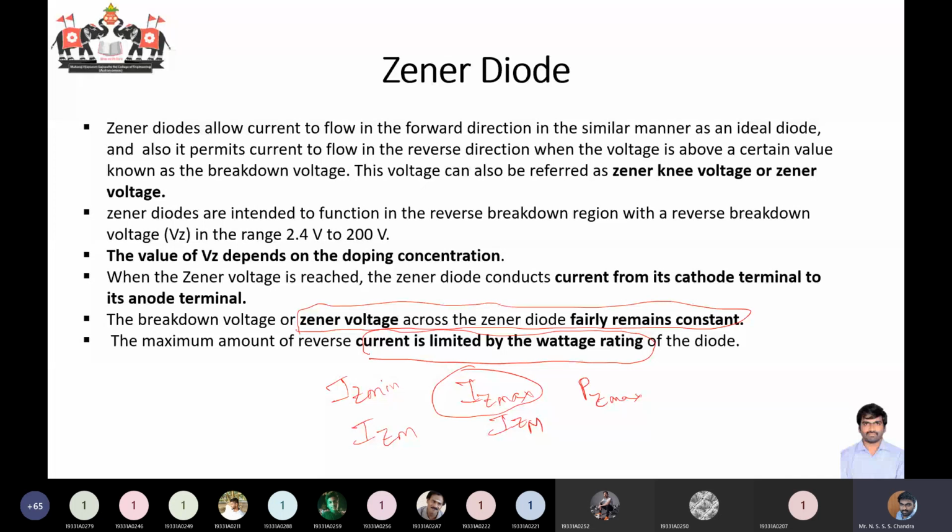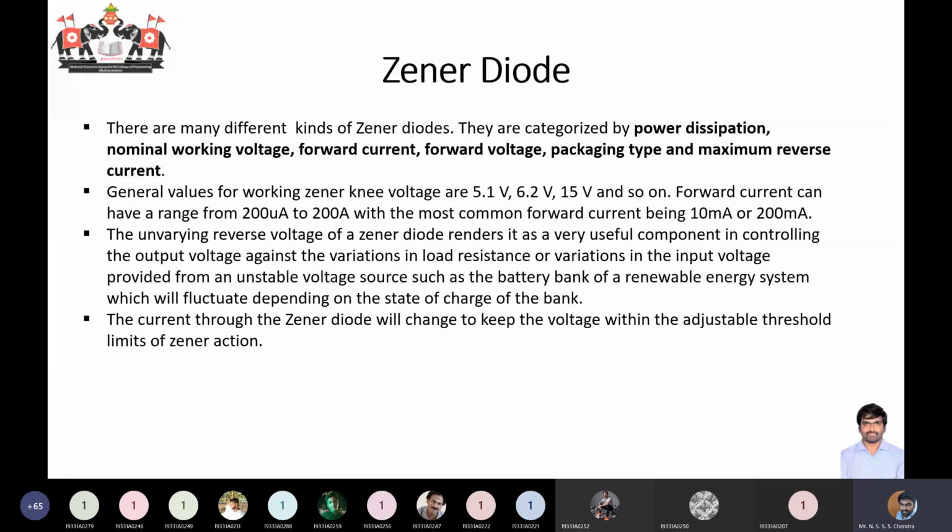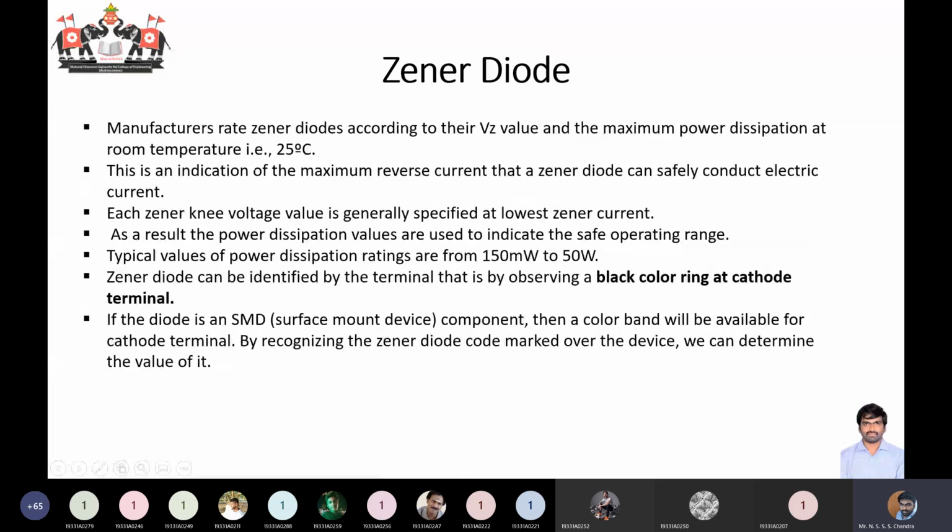currents. Okay, so Zener diodes can be characterized by power dissipation, working voltage, forward current, forward voltage, packaging type, maximum reverse current. So there are different specifications. These are things you can read directly from the PPT. There is not much to discuss there. The only thing you need to know is that the power dissipation indicates the safe operating range. So you should operate the Zener diode only within those PZ max values or IZ max values. You cannot use it beyond the ranges.